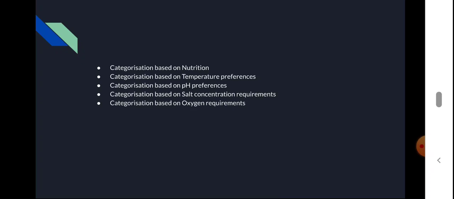Then categorization based on oxygen requirements, whether they require oxygen or not. Some bacteria live in anoxygenic conditions, meaning they do not require oxygen. In such cases, oxygen is like a toxin to these prokaryotes. For anoxygenic prokaryotes, the oxygen may be acting like a toxin. So there are different groups of bacteria based on oxygen requirements.